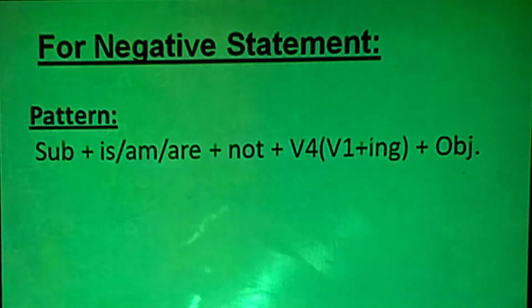Another statement is the negative statement. We will see the sentence pattern and structure. The sentence structure of a negative statement is subject plus is/am/are plus not plus verb form, which means verb with ing, plus object. You can find that it is the same thing, but we have added only not. So in the negative sentence structure, while speaking or writing you have to add not. Okay, so now let us see some examples.